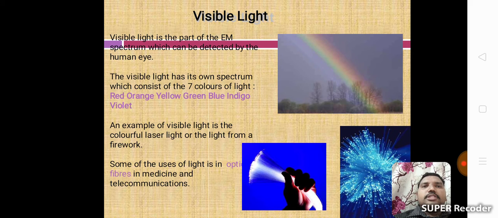Visible light is the part of the electromagnetic spectrum which can be detected by the human eye. The visible light has its own spectrum consisting of the seven colors of light, which are red, orange, yellow, green, blue, indigo, violet. An example of visible light is colorful laser light or the light from a firework. Some of the uses of light are in optical fiber, in medicine and telecommunication. These are the visible lights.